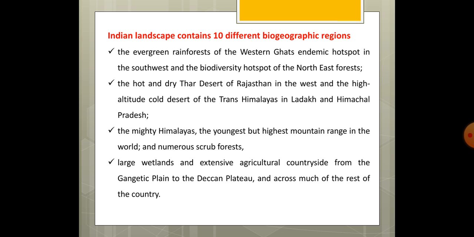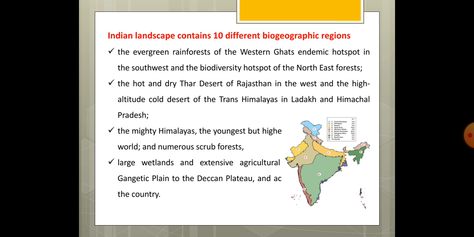The hot and dry Thar desert of Rajasthan in the west and the high altitude cold desert of Trans Himalayas. The blue region which you can see in this map is the Trans Himalaya. So why are we calling it cold desert? Because it is totally covered with snow, but still it has its own specification. These areas include the Trans Himalayas in Ladakh and Himachal Pradesh, and we all know about the Thar Desert in Rajasthan. So these are the hot and dry desert and the cold desert.